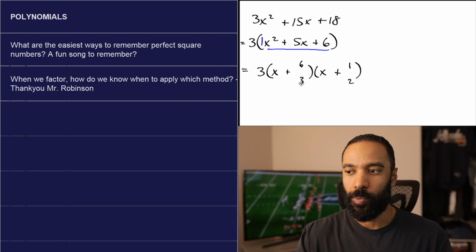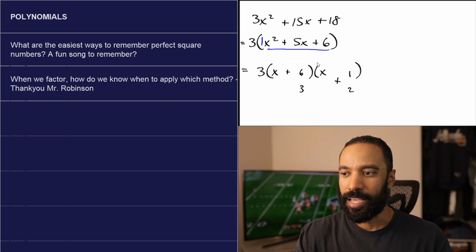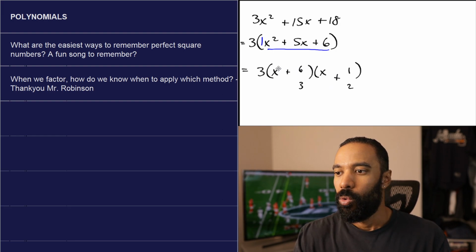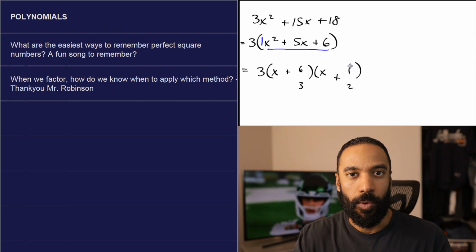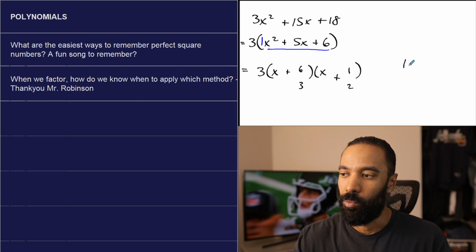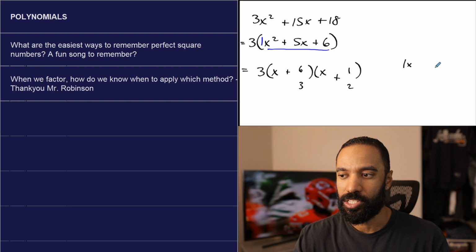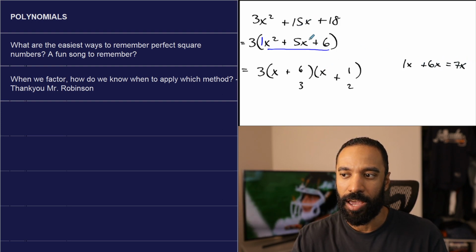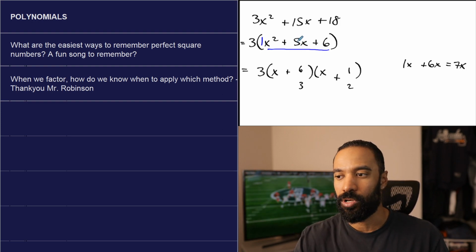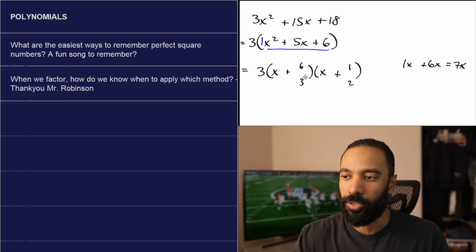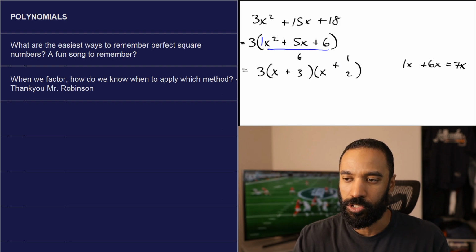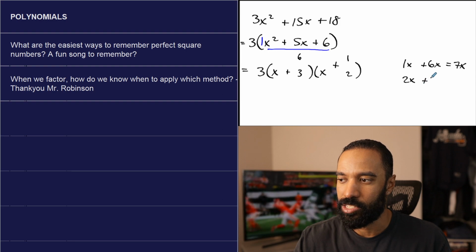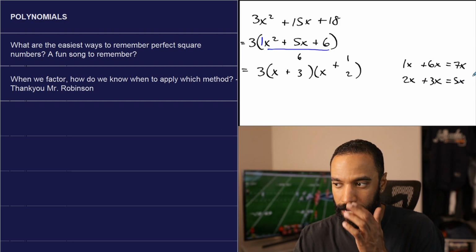So which one's the answer? Is it this one or is it the one with 3 and 2? Well, x times 1 is 1x. 6 times x is 6x, and 1x plus 6x is 7x, and I want 5x as my result, so it's not that one. So let's try 3 and 2. Imagine there's a plus there. x times 2 is 2x, 3 times x is 3x, and 2x plus 3x is 5x.